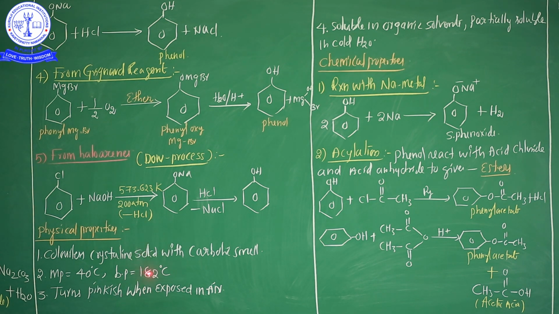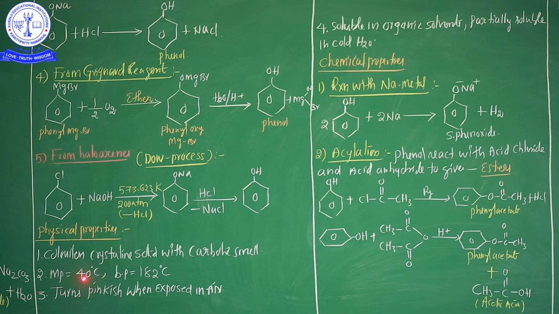Generally they have low melting points. Their color usually darkens due to oxidation by air and light, and they generally acquire pink or reddish color on long standing. They possess a characteristic carbolic smell. So that's why colorless crystalline solid with carbolic smell.